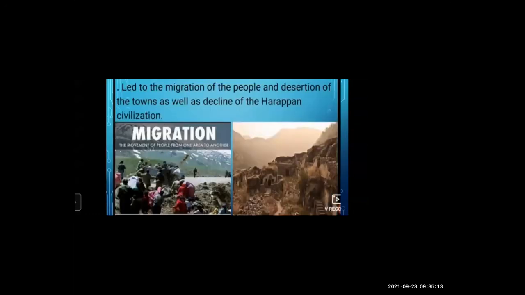So due to these reasons, there was migration of people. Migration means moving from one place to another place, going from one place to another along with all your things, clothes and whatever you want to take to the other place. That is migration. And desertion of the towns as well as decline of the Harappan civilization. Desertion means the act of leaving that place, going away from that place. That is desertion.